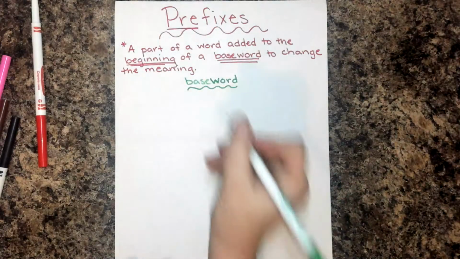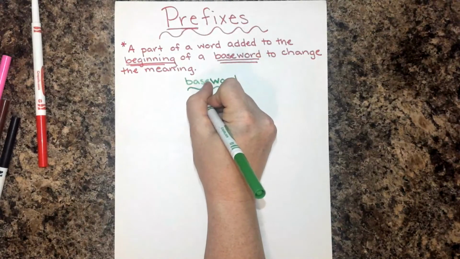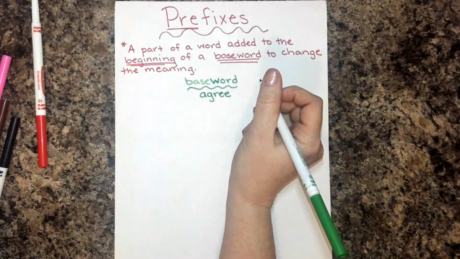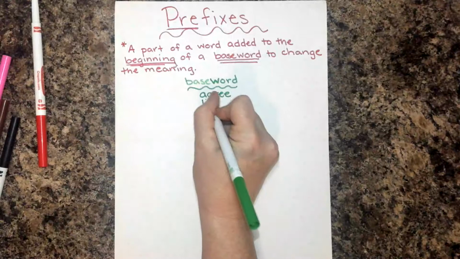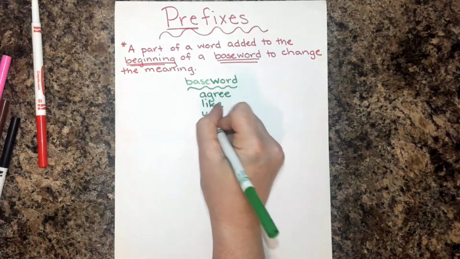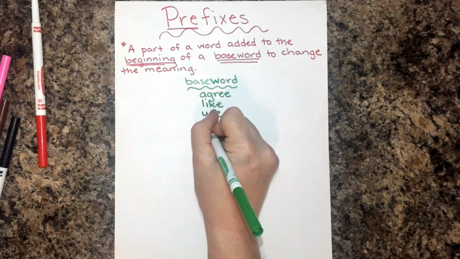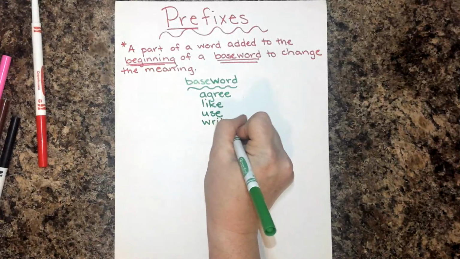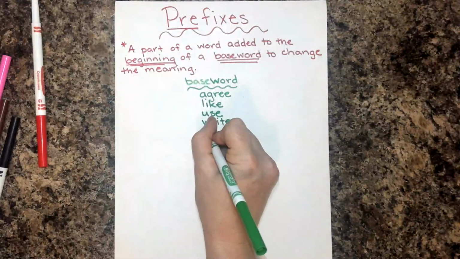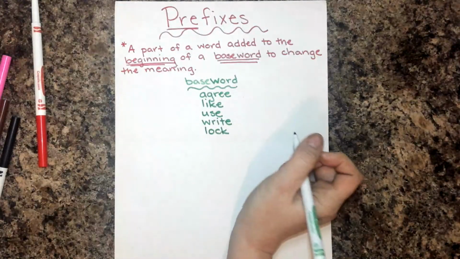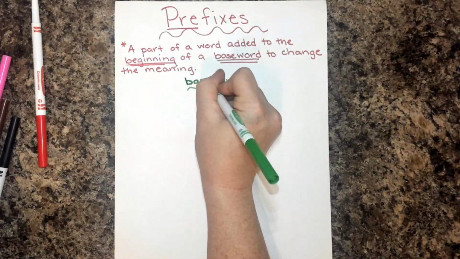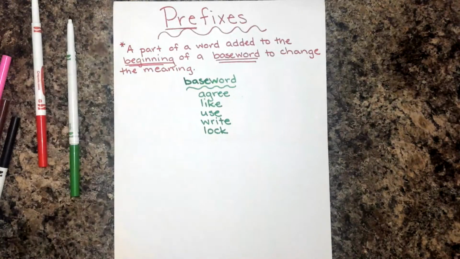Okay, so our base words, we're going to do agree, like, use, write, and let's do lock. Okay, so these are all our base words. These are the words that we started with, and we're going to then add something, going to add a prefix to the beginning to change it.